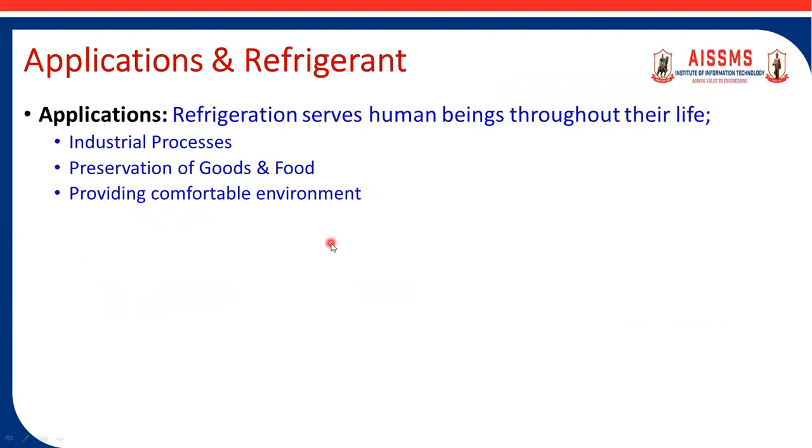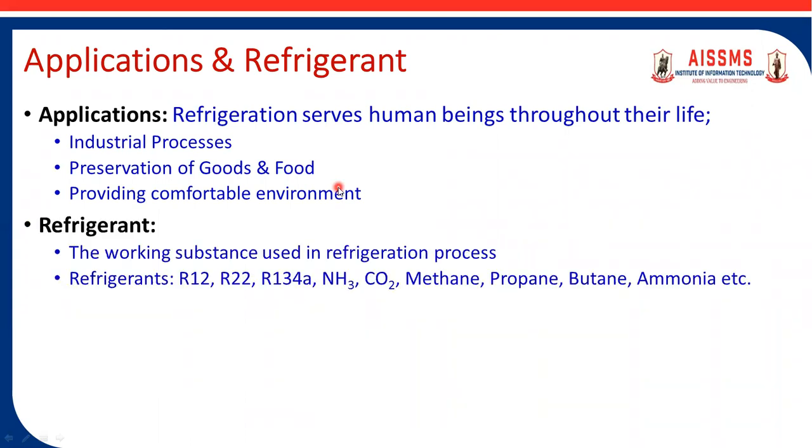What are the applications of refrigeration? Refrigeration is observed in our day-to-day practice, in industrial processes, and in preservation of goods and food material. In case of window air conditioning, the refrigeration effect is observed as a human comfort environment. So these are the application areas of refrigeration. Then what is a refrigerant? The working substance used in the refrigeration process is called refrigerant. There are several types of refrigerants such as R12, ammonia, carbon dioxide, methane, propane, butane, etc.